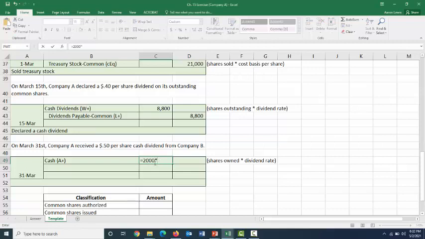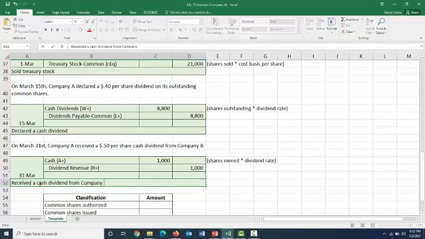And Company B is paying a cash dividend of 50 cents per share, which means we are going to receive $1,000 in cash. Do we have to create a dividends payable liability? We do not, because we're not the one paying the dividend. We're the one receiving the dividend. This dividend that we are receiving is ultimately going to end up increasing our income for the period. And when you have any item that's going to increase your reported income for the period, you need to record it as a revenue. So we're going to call this dividend revenue. We're going to credit that for 1,000. And here we received a cash dividend from Company B.